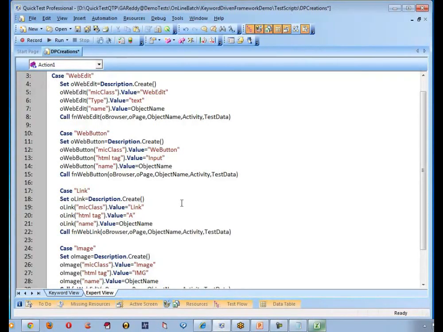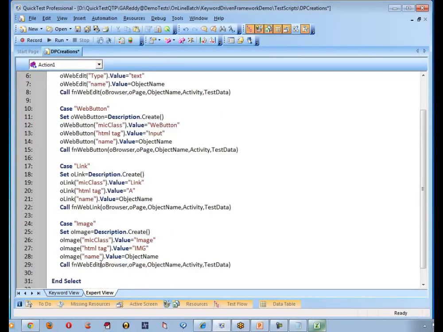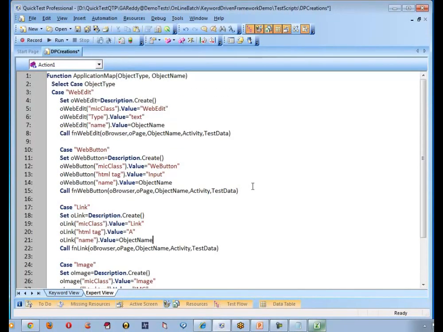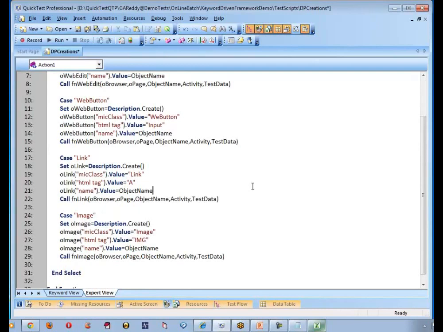Okay, good. Anybody else? Now we are trying to call the function with respect to either web button or web edit or link from the Excel sheet that we have created with respect to that page, that browser.